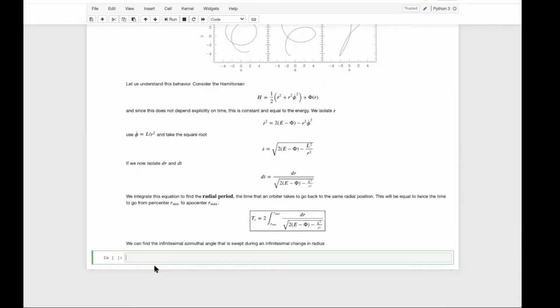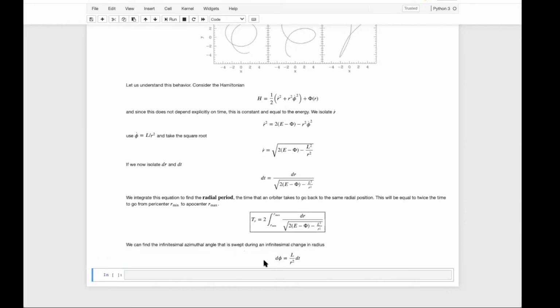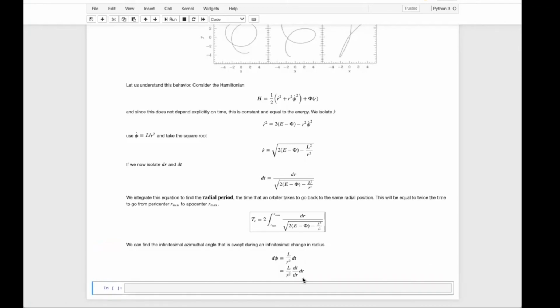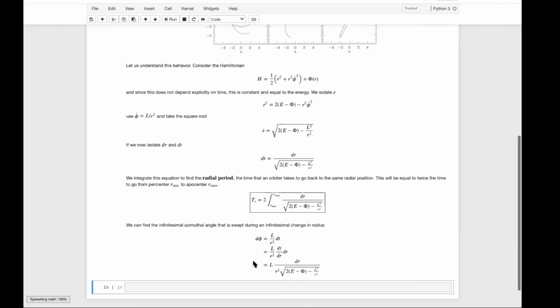We can check what is the azimuthal drift that occurs within this radial period, and that's going to give us the precession. So we can find the infinitesimal azimuthal angle that is swept during an infinitesimal change in radius. For that, go back to the definition of the angular momentum and multiply both sides by dt. We have here the L, the angular momentum, is constant, and we can divide and multiply the right-hand side by the r and substitute the dr, which is given by the equation above here. So I have this equation here for the phi.